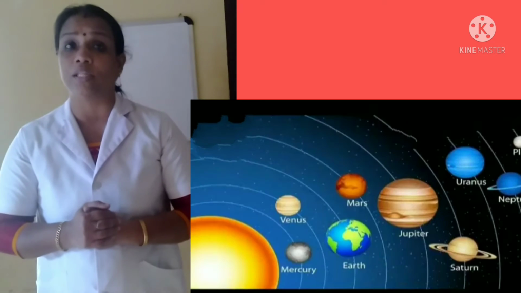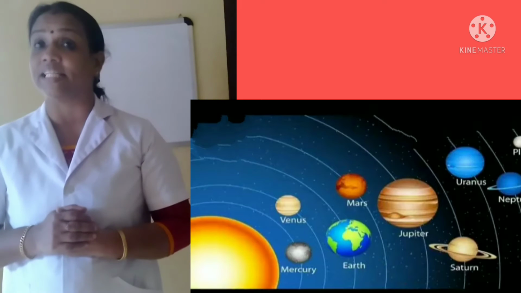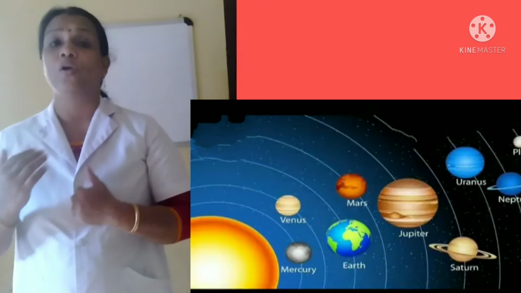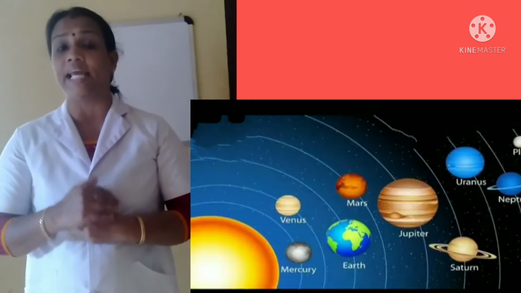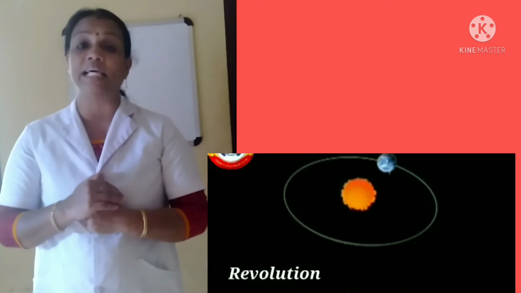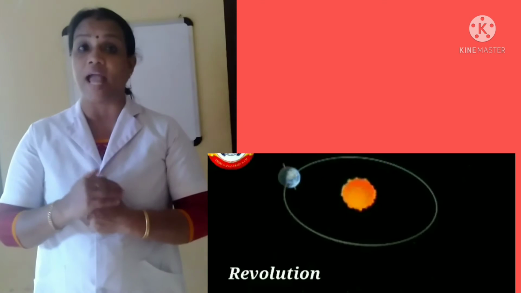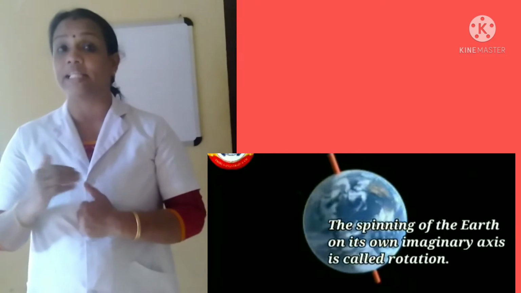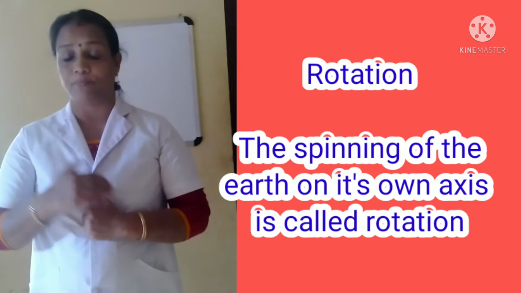Listen, dear students, you know that Earth is a planet in the solar system. You have already learned that the shape of the Earth is spherical and that it spins on its own axis. The spinning of the Earth on its own axis is called rotation.